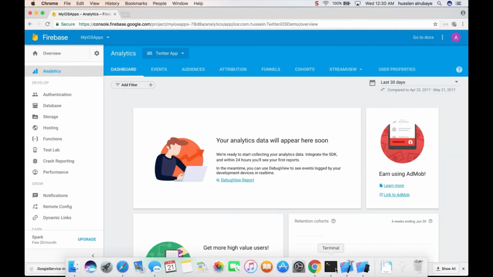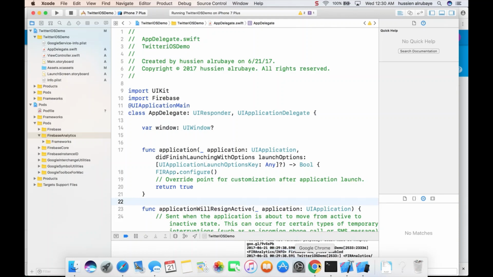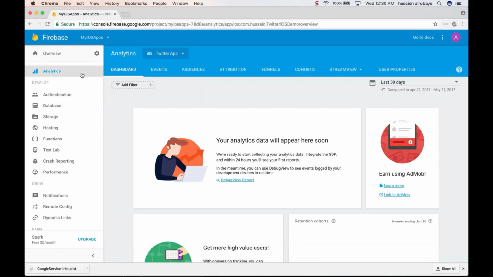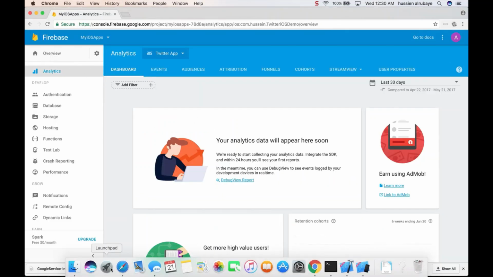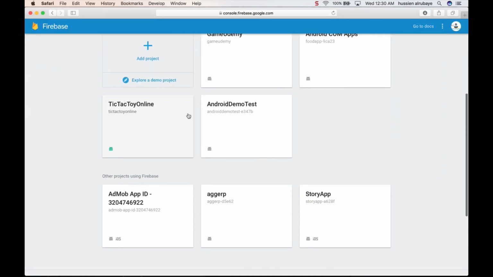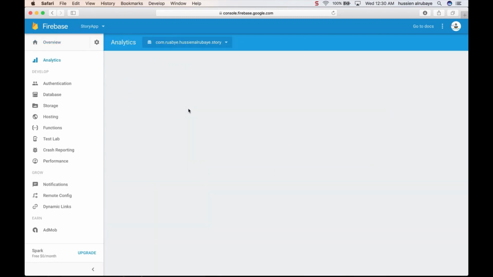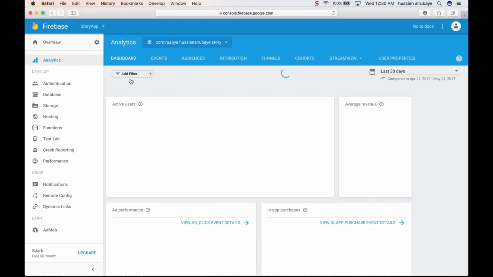If I just go back first to my application, I see if it's already connected to Firebase. If you see here Firebase analytics enabled, that means cool. This application now is able to use Firebase, and it is connected with this Firebase console. So what you could see by adding those two lines, let me show you some apps that I already have, like story apps. You would see many details here in analytics by adding only those two lines.